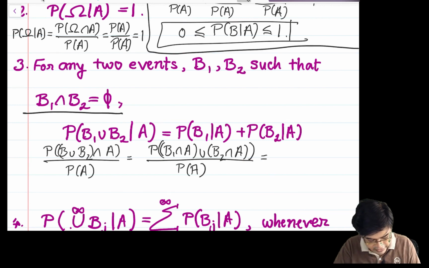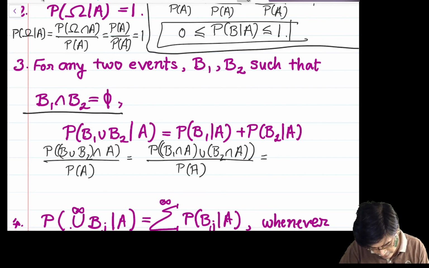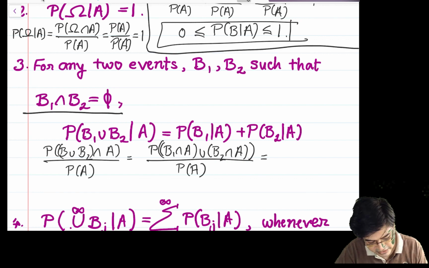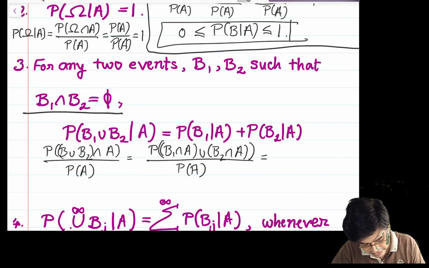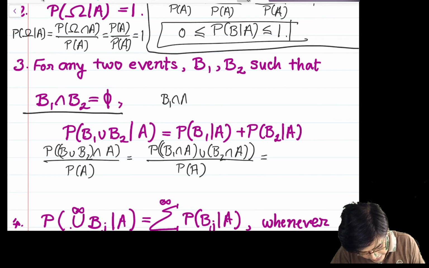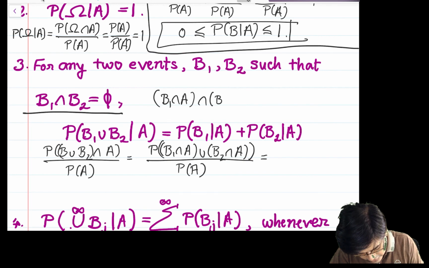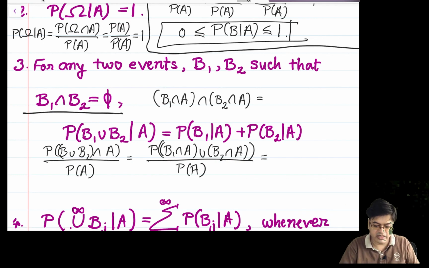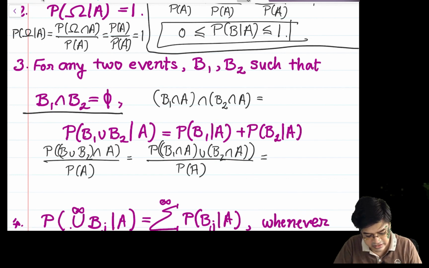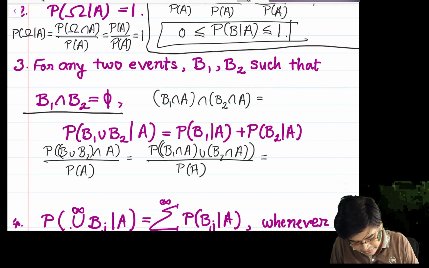This again will be equal to, okay, let us now look at these sets B1 intersection A union B2 intersection A. B1 and B2 themselves are disjoint sets, they don't have anything in common. So what will happen to B1 intersection A intersection B2 intersection A? This is the question that we have to ask. If it is 5 (the empty set), then we are done, then we don't have to worry about this.